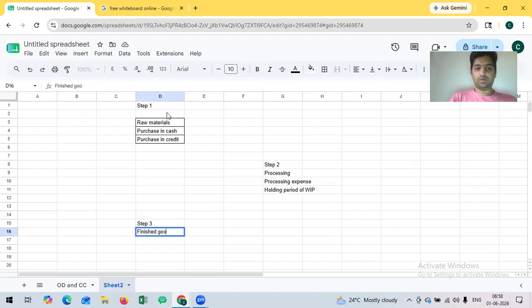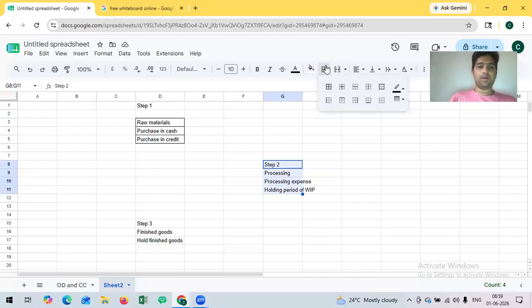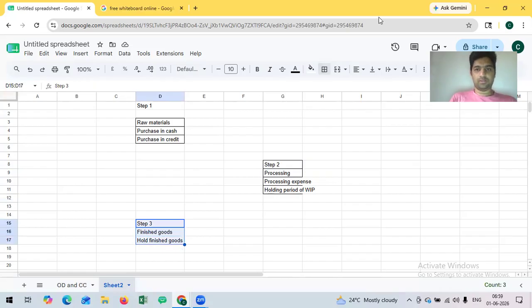Whether we'll be able to sell goods on the same day when the goods are processed? No. It will take some time. We need to hold the inventory. Hold finished goods. Correct. So we need to hold the finished goods. And after holding these finished goods, we may find customers. So after finding customers, we have to sell the goods.